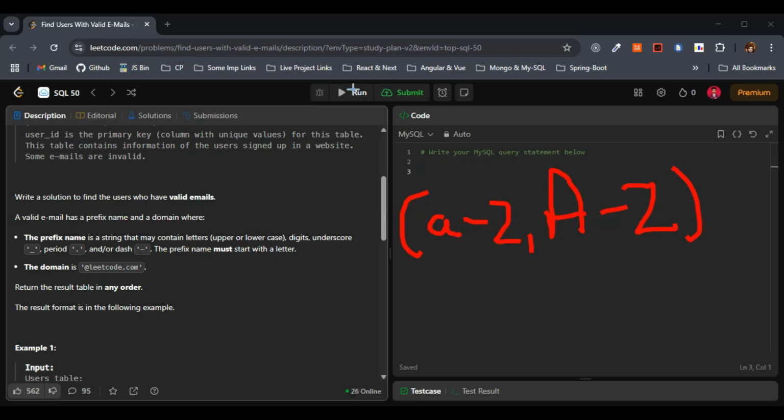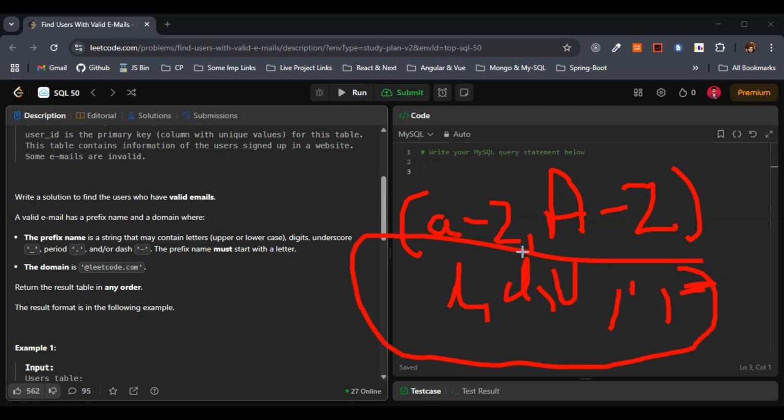A valid email must also contain a prefix that contains letters, digits, underscores, period or dash. Digits, underscore, period which is dot, dash which is hyphen. We have to keep this in mind. The prefix can contain letters, digits, underscores, period or dash. The third one is that it has to end with the domain @leetcode.com. They have clearly mentioned it. These are the three things that we need to keep in mind.